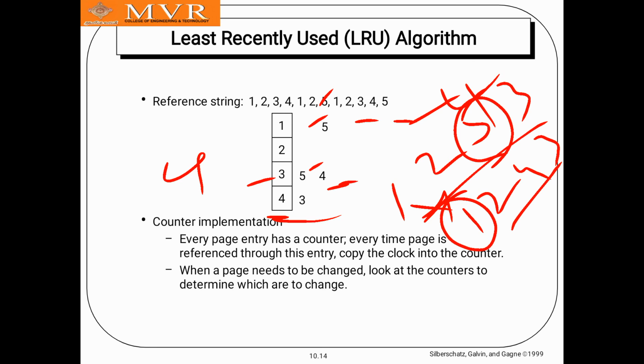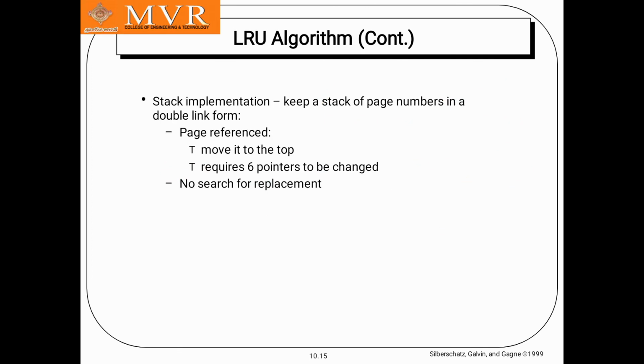Every page entry has a counter, and every time the page is referenced, the entry also keeps the clock in the counter. This algorithm keeps a stack of the page numbers in double link form.